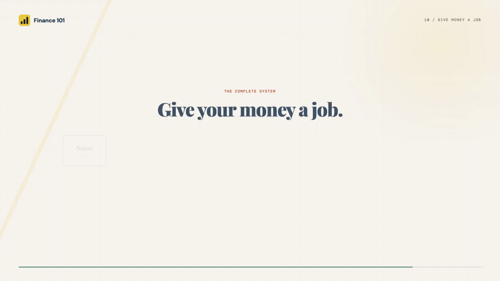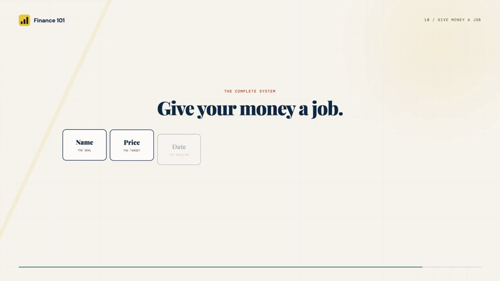That is the full system. Name the goal, price it, set the date, calculate the contribution, match risk to the deadline, diversify, automate, and review.